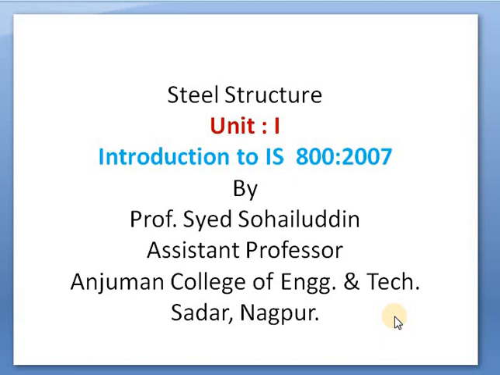So while designing steel structures, two things have to be kept in mind, within our sight: IS 800 2007 and the steel table. The steel table is also necessary in designing steel structures. You have to purchase the steel table from a bookstall, or it is also available on the internet. With the help of the steel table and IS 800 2007, we have to design the steel structures. Okay? These two things are compulsory in designing the different members in steel structures: IS 800 2007 and the steel table.